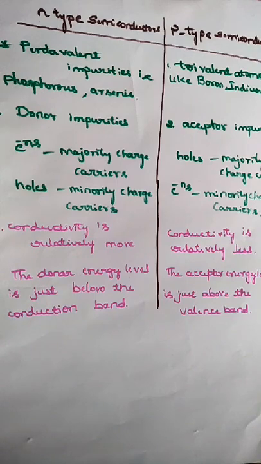So this is all about the semiconductor. The difference between the intrinsic semiconductor and extrinsic semiconductor, and also the difference between the P type and N type. In the next upcoming class we will be discussing the PN junction. So next class will be continued.